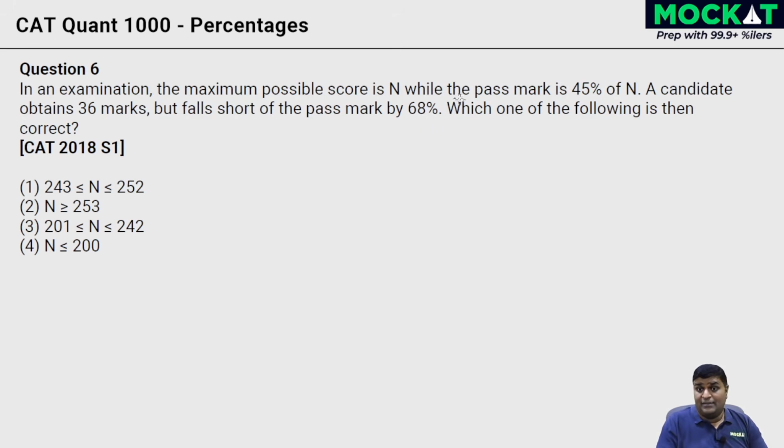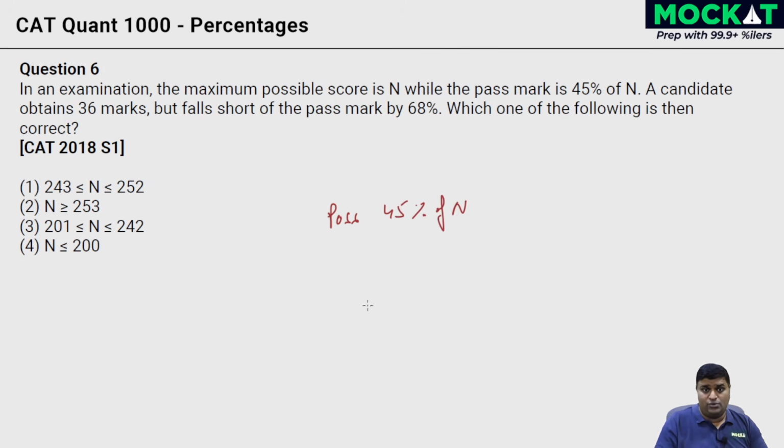In an examination, the maximum possible score is n, while the pass mark is 45% of n. A candidate obtains 36 marks but falls short of the pass mark by 68%. Okay. Which one of the following is then correct? Okay. So what do we have over here? So we have the maximum possible score, which is n. Fine. The pass mark over here is set as 45% of n.